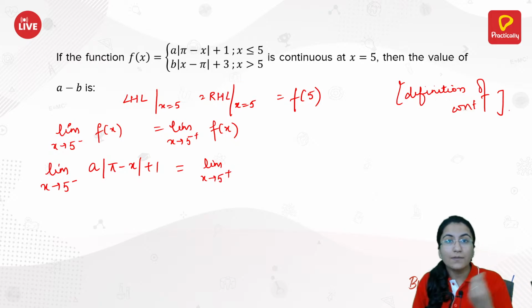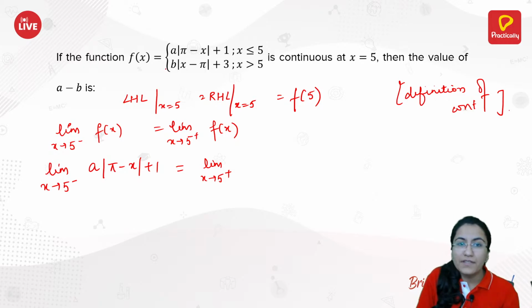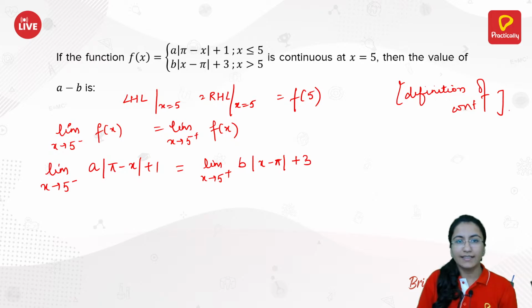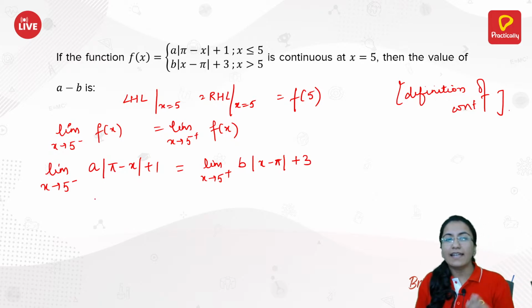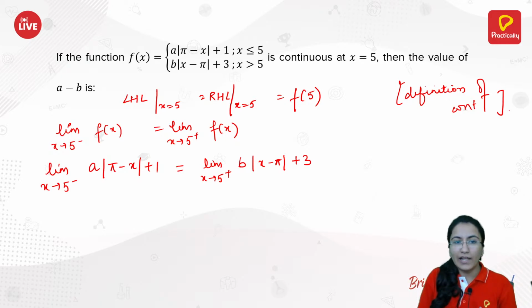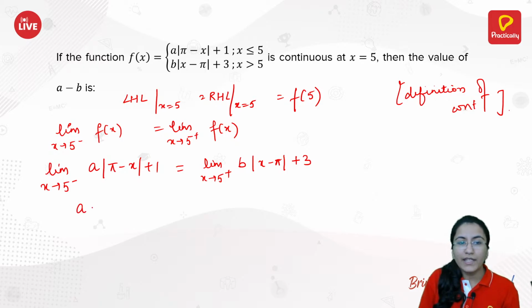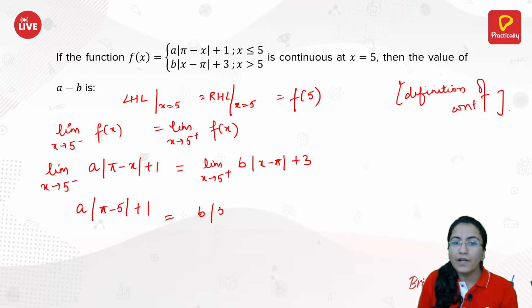If it is approaching from the positive side, that means x is greater than 5, so you have the second function, b into absolute value of x minus pi plus 3. Now you can see that you can easily calculate both the limits. How? Just substitute the value of x directly as 5. You will be able to calculate the limit. So this limit would be a into absolute value of pi minus 5 plus 1, which is the same as b into absolute value of 5 minus pi plus 3.